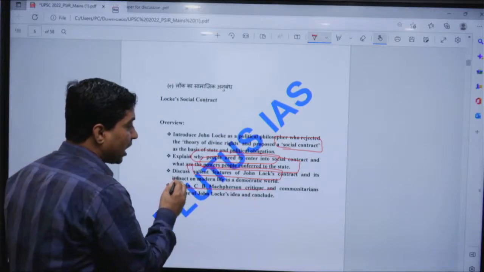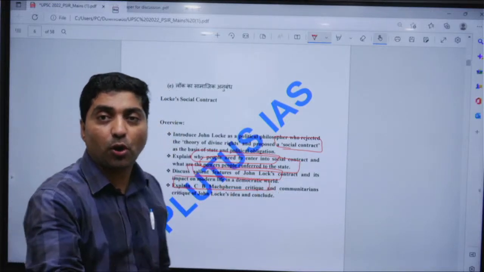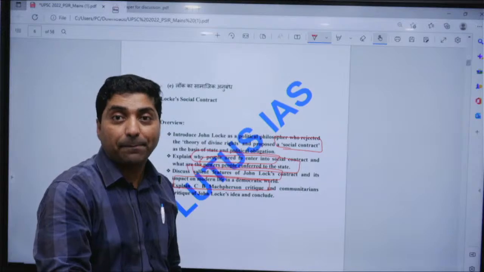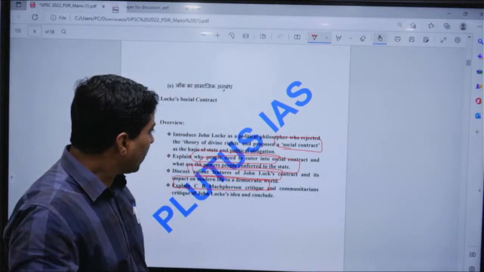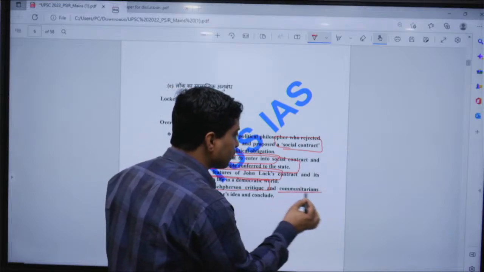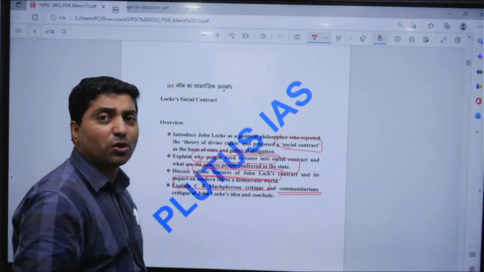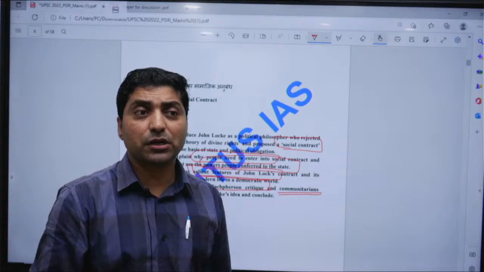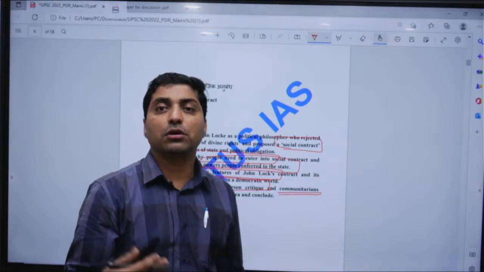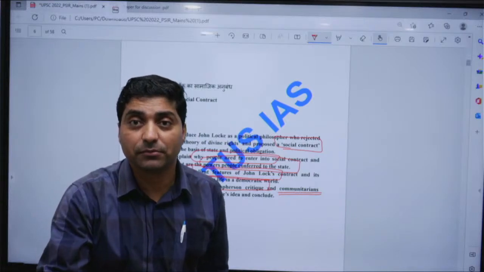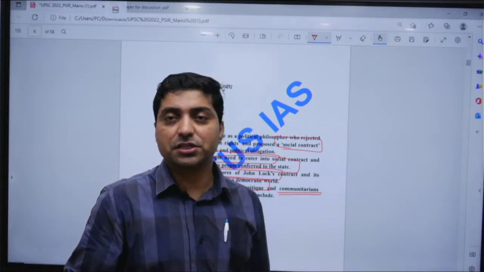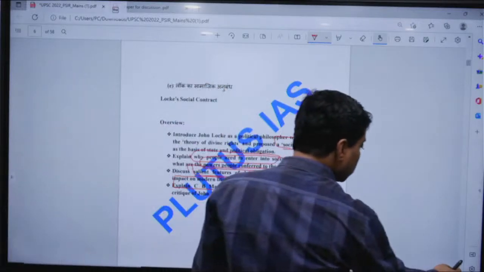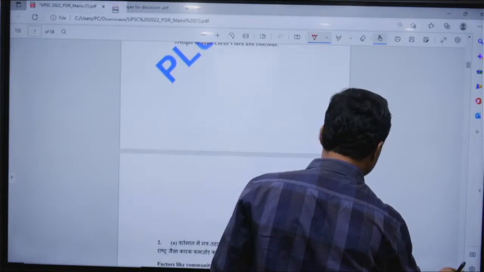And one can make C.B. Macpherson's critique, how C.B. Macpherson accuses John Locke that he is a philosopher of the bourgeoisie, right, and of the capitalist economic system, right? One can also criticize through the communitarian lens, how John Locke's universal idea cannot be possible, right? Because we cannot universalize the concept of rights or equality, even the concept of freedom, right? It depends on community to community, right? So that is a very easy question. Now let me move to the next question, right?